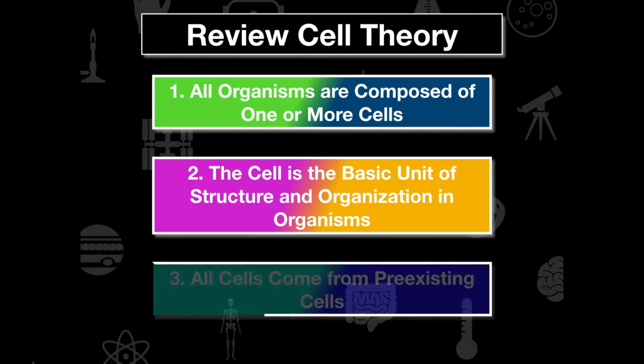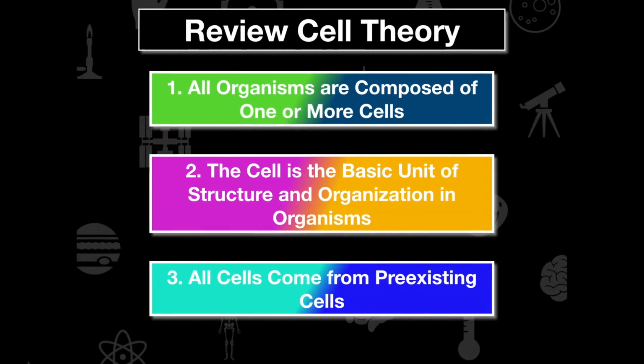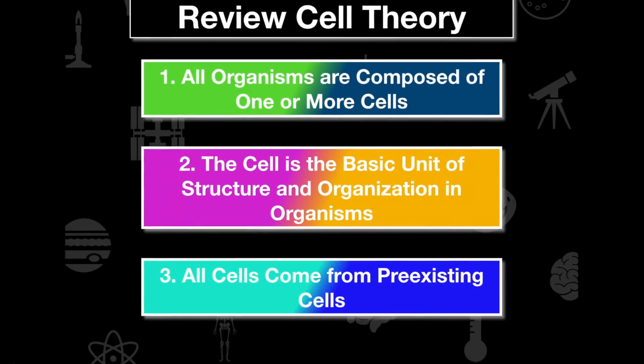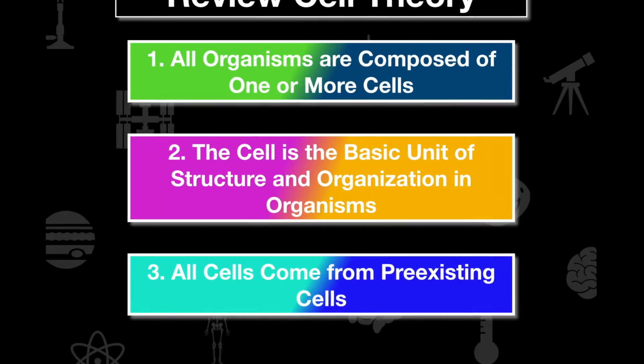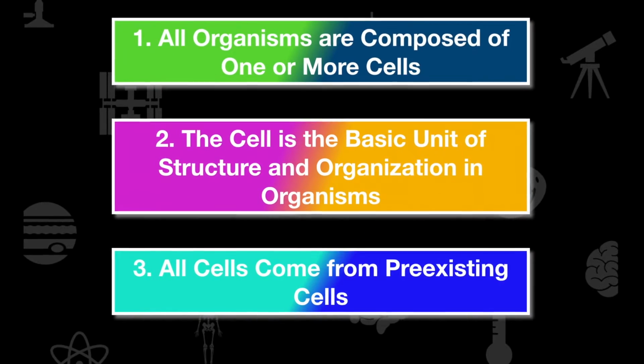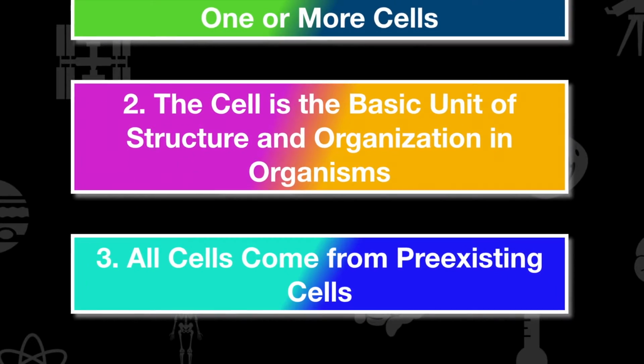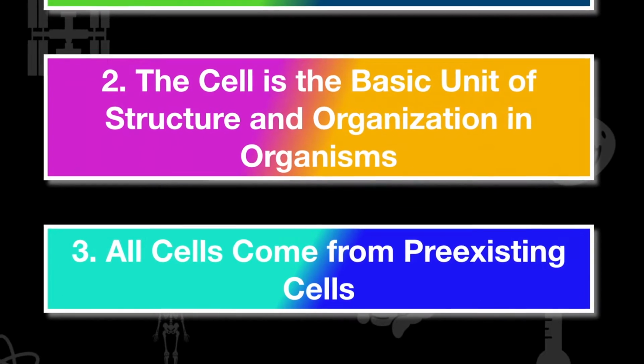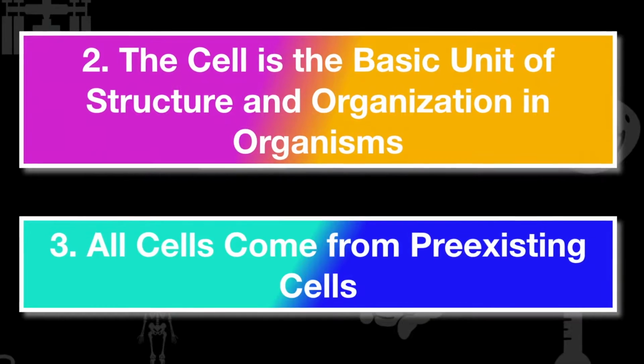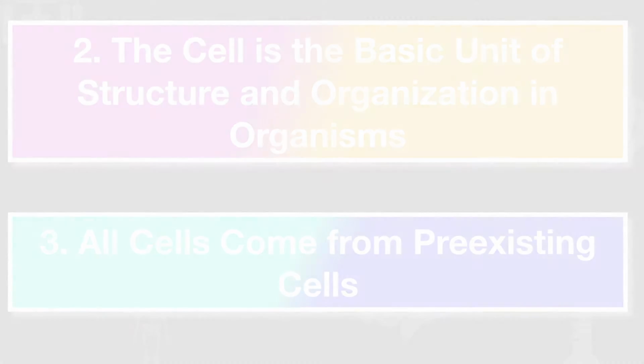Now the next thing, all cells come from pre-existing cells. So all of the cells in your body have come from your parents, and all of those cells have come from cells, and all of those cells have come from cells, etc., etc. So understanding that all cells come from pre-existing cells is really, really crucial to understanding this theory.